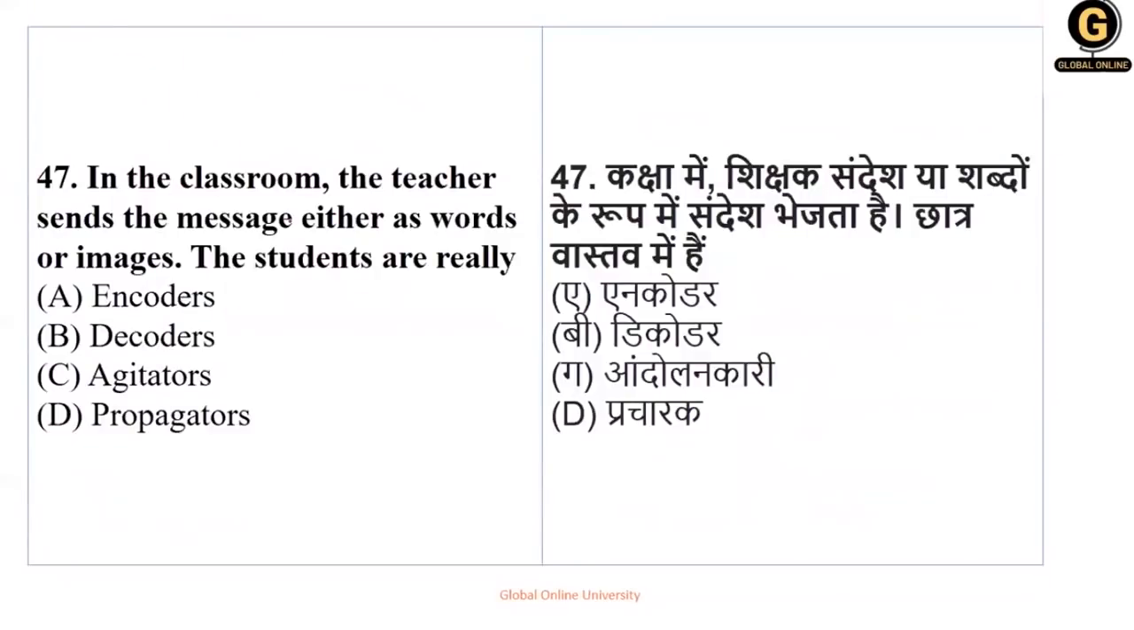Next, in the classroom, the teacher sends a message either as words or images. Either as words or images. इसका मतलब है verbally or non-verbally. Students कौन है? Who are students really? Encoder, decoder, agitators, propagators. So these are not a close option. So teacher message दे रहे हैं. So teacher becomes what? Teacher becomes encoder. Students message receive कर रहे हैं, तो obviously students क्या हो जाएंगे?